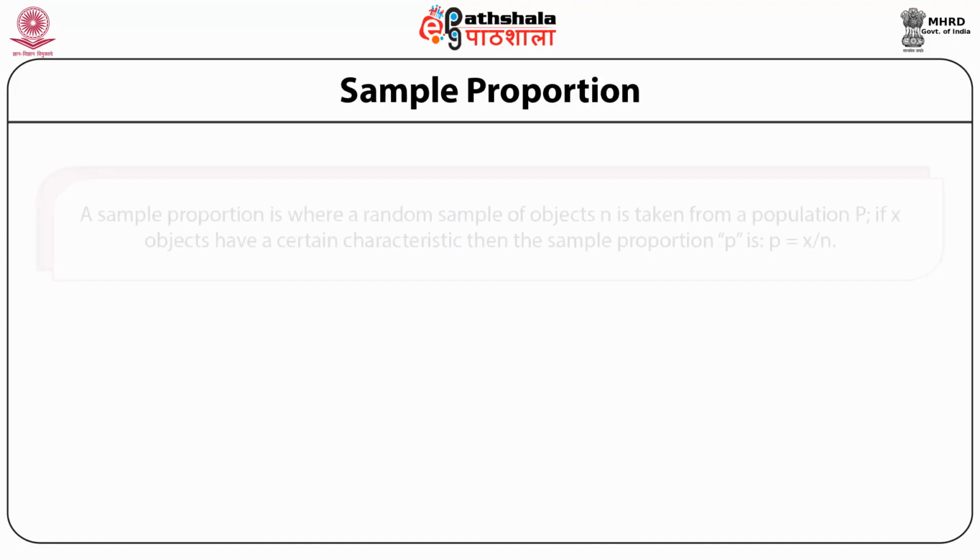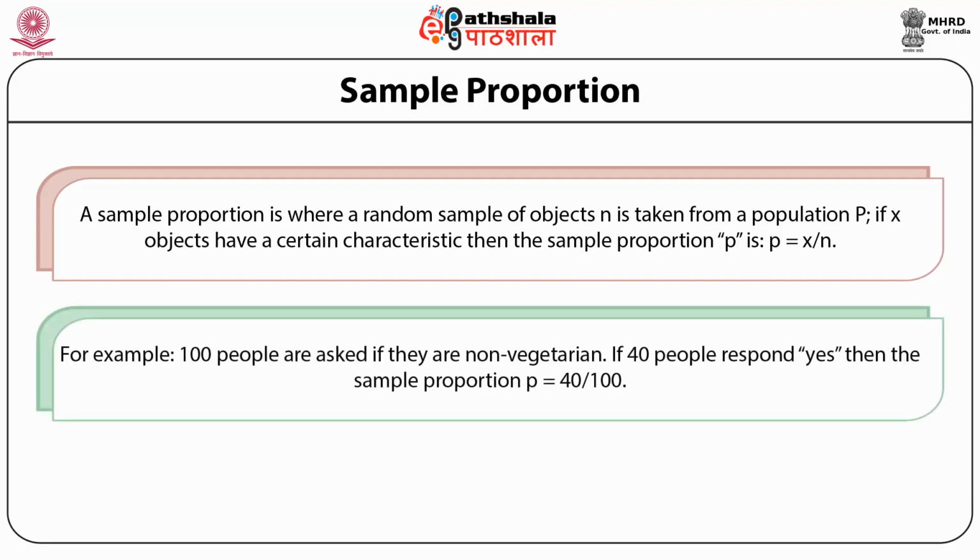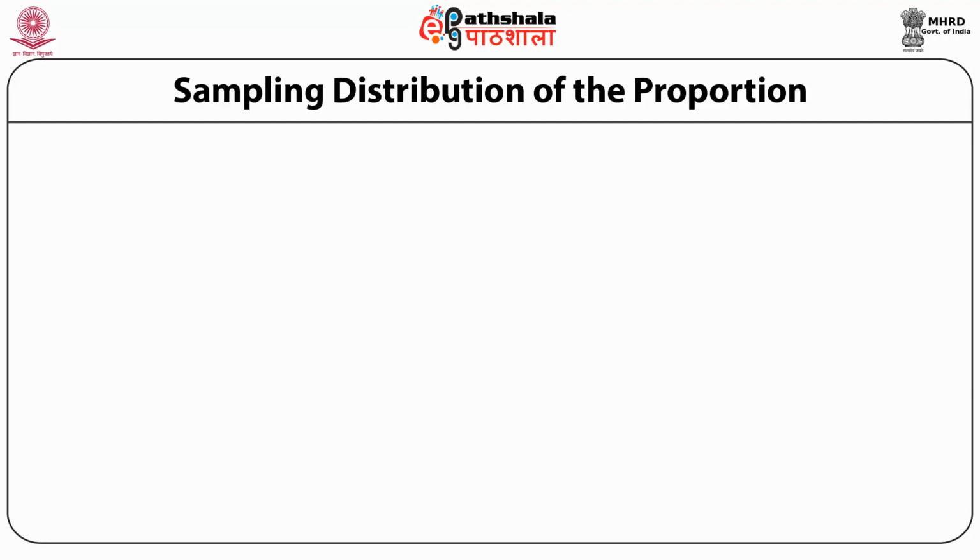Sample proportion. A sample proportion is where a random subset of objects, small n, is taken from a population P. If X objects have a certain characteristic, then the sample proportion p becomes X by n. For example, 100 people are asked if they are non-vegetarian. If 40 people respond yes, then the sample proportion p is equal to 40 divided by 100, that is 40%.